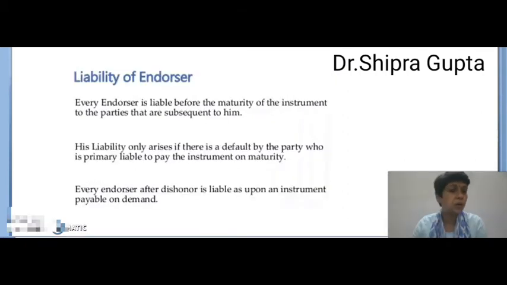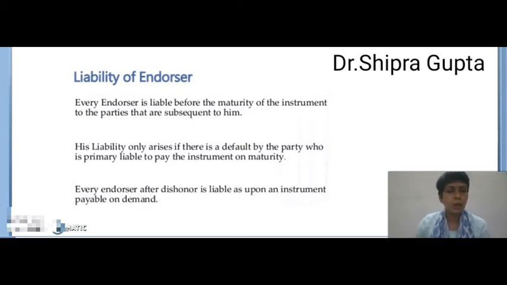Endorser: what are the liabilities of an endorser? Every endorser is liable before the maturity of the instrument. It means it is the liability of every endorser whenever the bill or instrument has not matured. Till then, the endorser is liable to the parties subsequent to him.